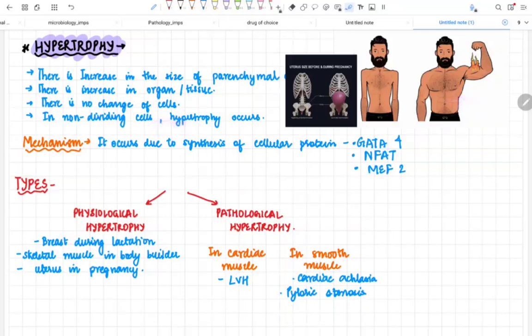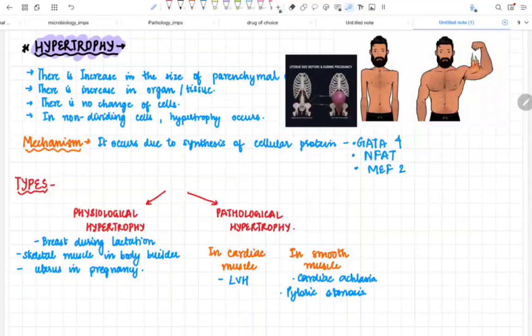Usually, hypertrophy and hyperplasia in the organs, in the cells, come along with each other. But if hypertrophy occurs alone in a type of muscle, then it is probably pure hypertrophy. Now what is the underlying mechanism behind it?